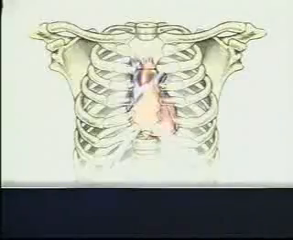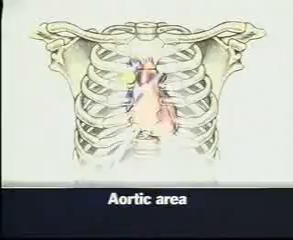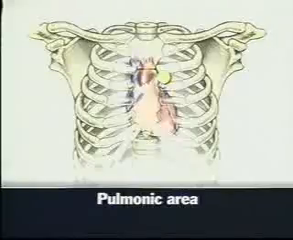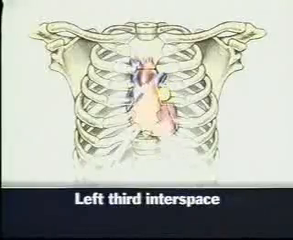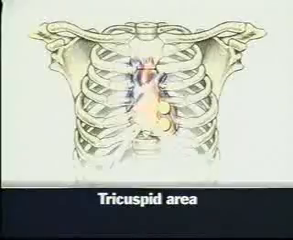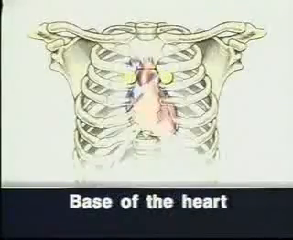You can hear S1 and S2 in the aortic area, in the right second interspace close to the sternum; pulmonic area in the left second interspace close to the sternum; left third interspace, tricuspid area in the left fourth and fifth interspaces; and mitral area at the apical impulse. The aortic and pulmonic areas together are sometimes called the base of the heart.